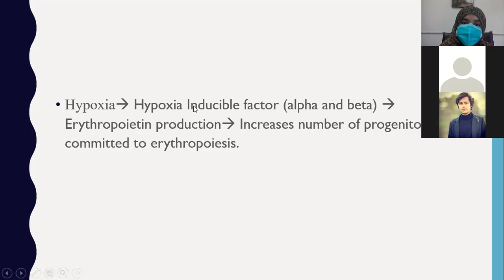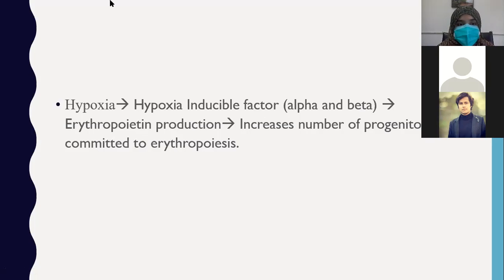So hypoxia inducible factor is released, which leads to the production of erythropoietin from the kidney, and there will be an increased number of progenitor cells committed to erythropoiesis. So this erythropoietin will act on stem cells and force them to take the lineage which produces red blood cells.